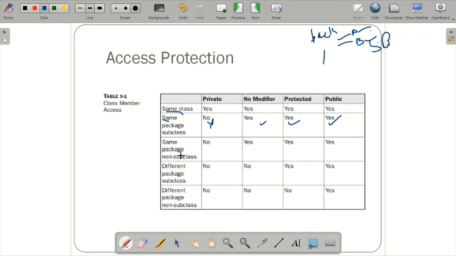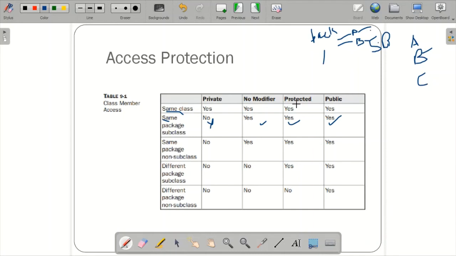Now same package non-subclass, what would happen? Non-subclass means a different class which is not inheriting any properties. For example, let A be a superclass, B a subclass, and C a non-subclass. That means C is not inheriting properties from A. B is a subclass inheriting from A. C is just a class, a non-subclass, which is not a child of A.